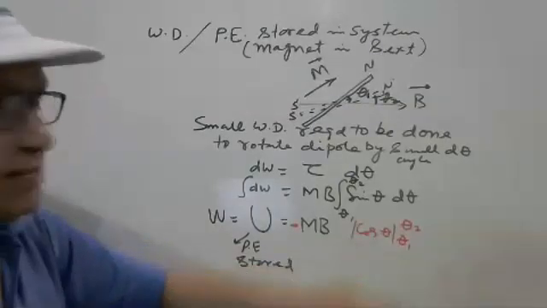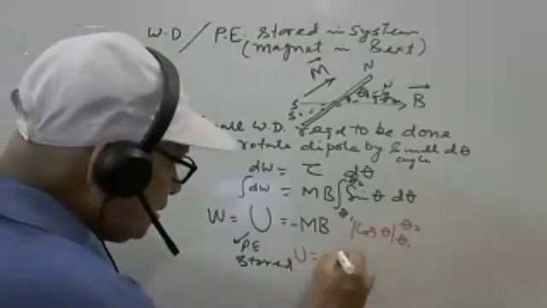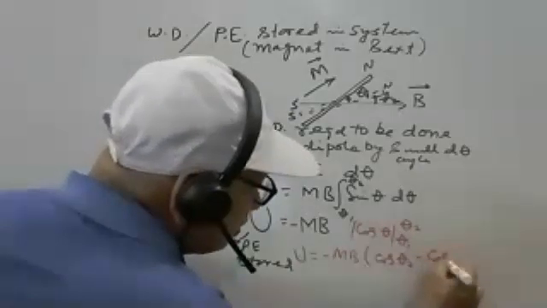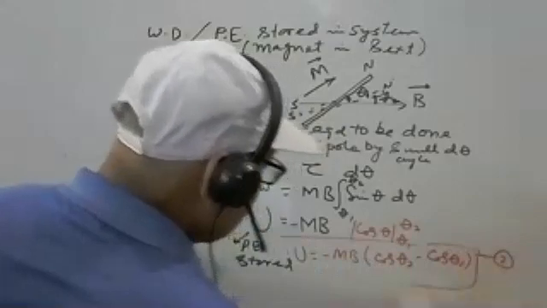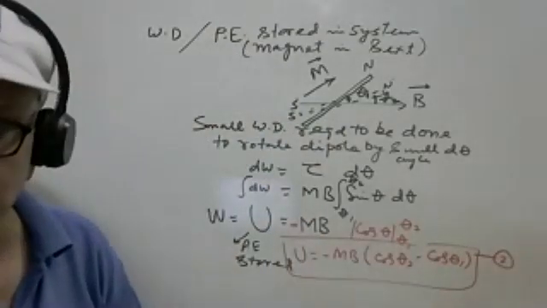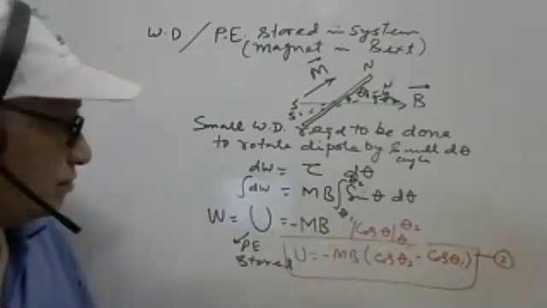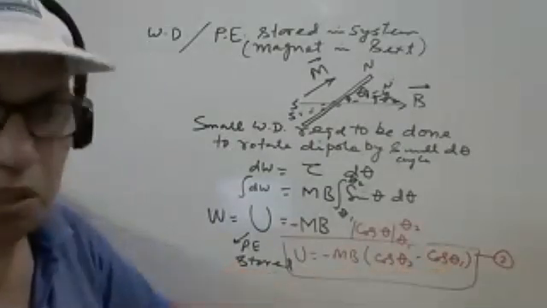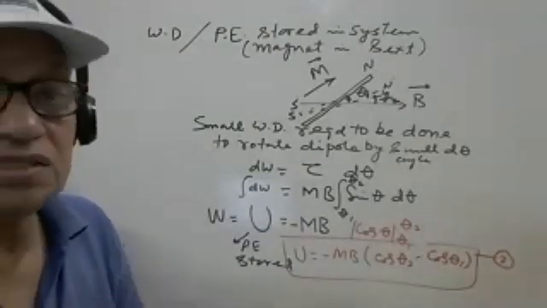Good. So putting in the upper and lower limits, we get the total potential energy stored as minus mB cos theta 2 minus minus mB cos theta 1, that is, minus mB cos theta 2 plus mB cos theta 1. This is the final answer. You can take the minus common, and then it becomes mB (cos theta 1 minus cos theta 2). There is no error here, but intentionally I am writing it this way.